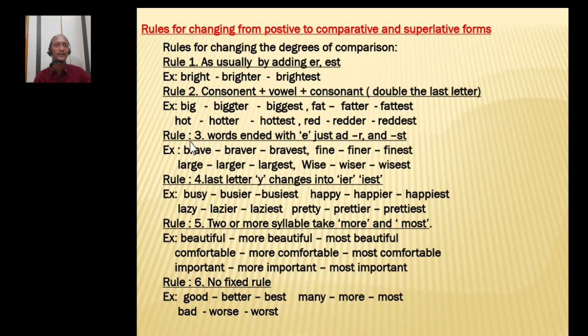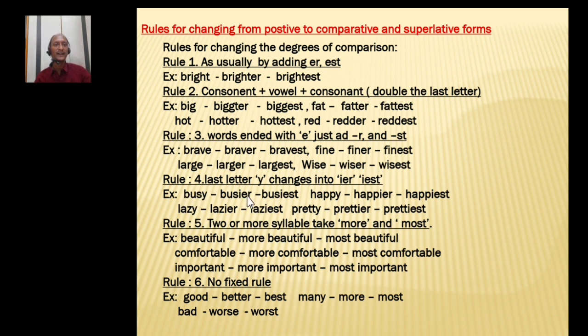Brave, already ending with the letter E. So we are adding only R to get the comparative form, and ST only to get the superlative form. Fine already contains E, so finer, finest. Large, already E is there, so you are adding only R. Larger, largest. Wise, wiser, wisest. What is the fourth rule?